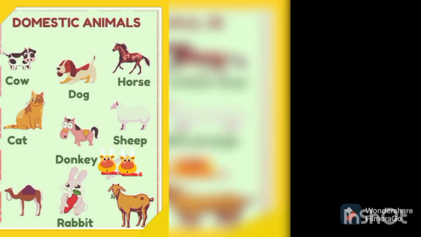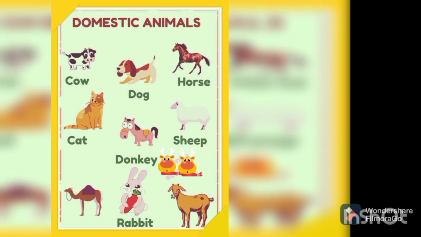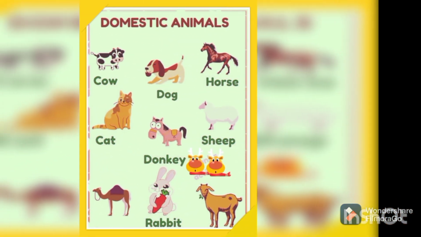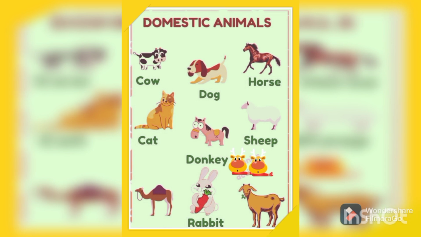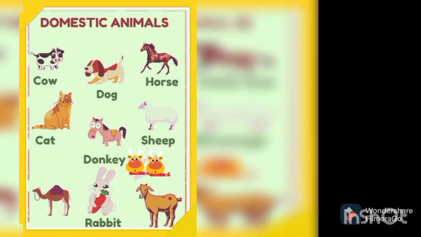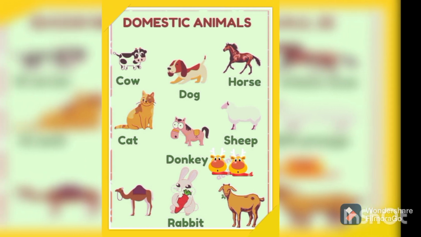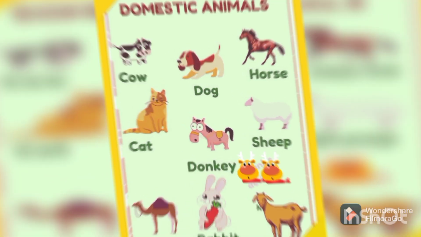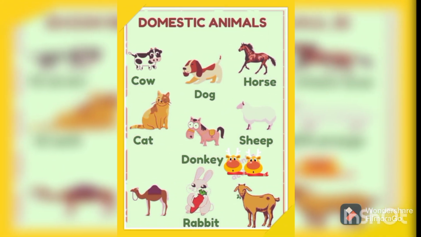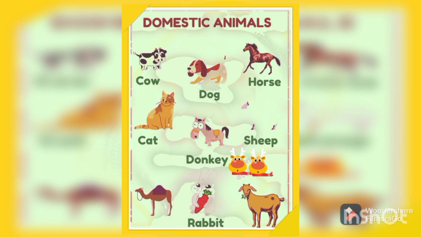Let's see. Today I'm telling you about domestic animals. Domestic animals are also called farm animals. They are called farm animals because they live in the farm. They play in the farm, they walk in the farm, and they sleep in the farm. So these are called farm animals.